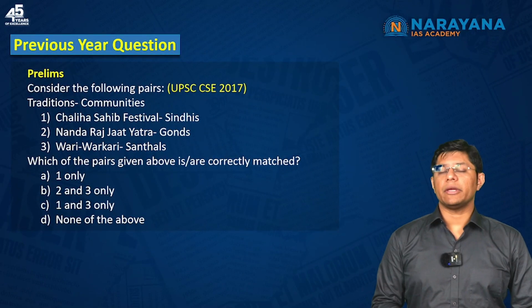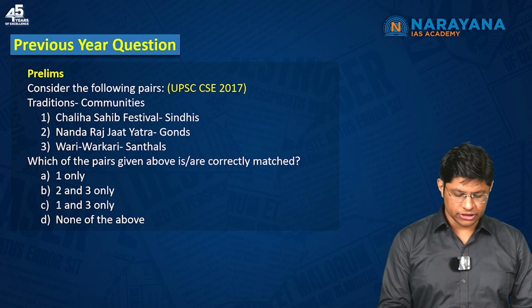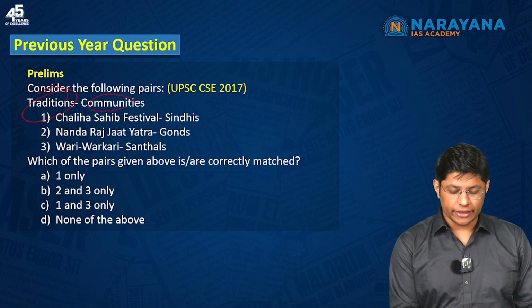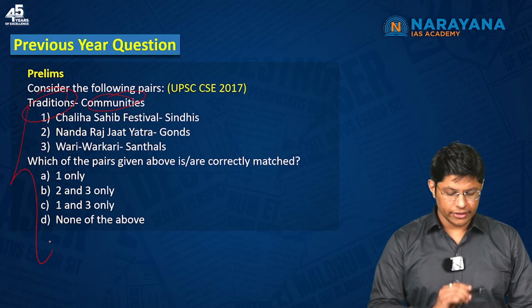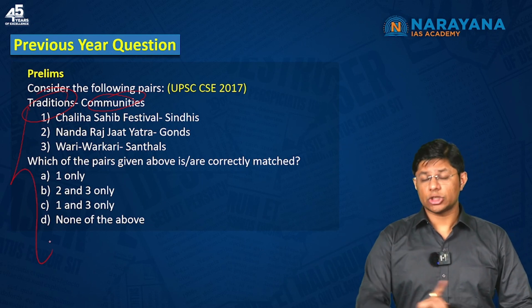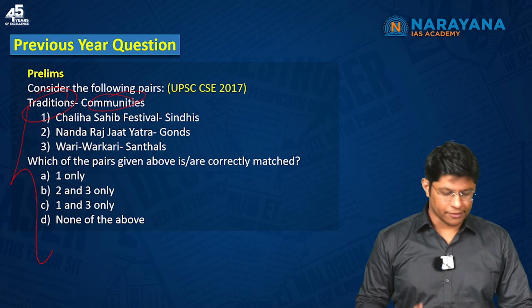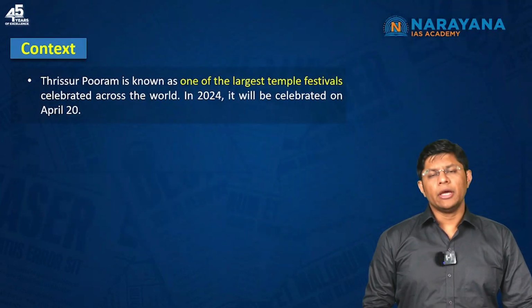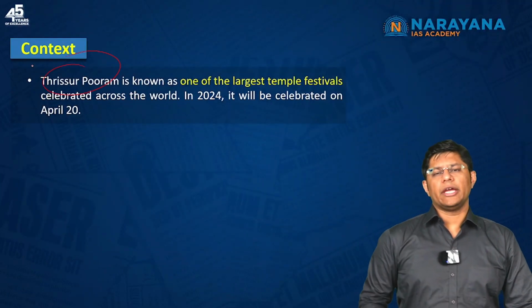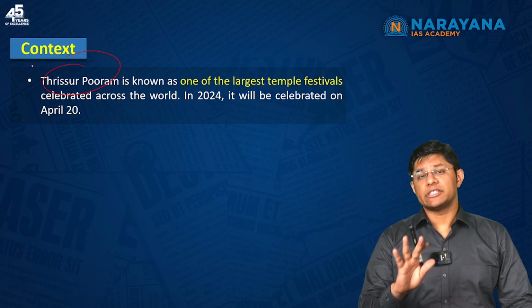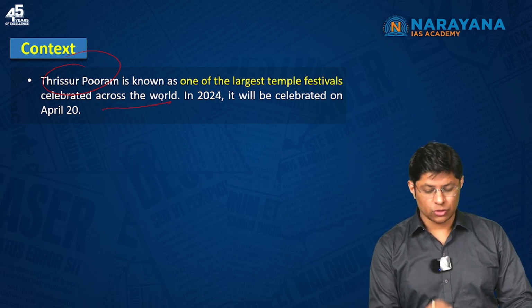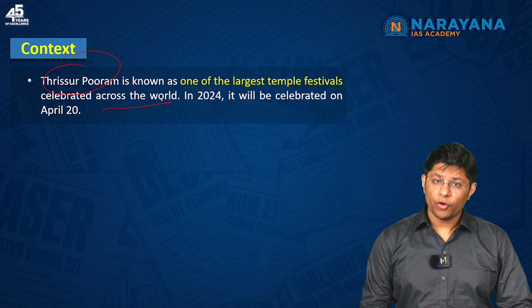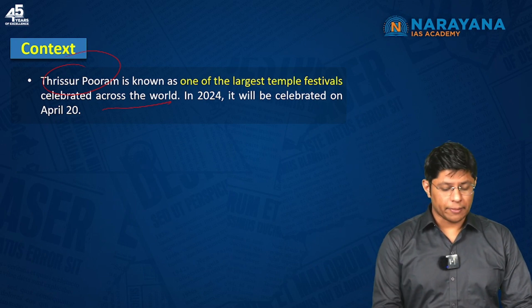Again, a question of this sort can be asked in the examination. For example, these are the traditions and these are the communities, and you have to match the correct pair, right? There's a reason such topics are important for your prelims examination. Now, Thrissur Pooram is known as one of the largest festivals celebrated not only in Kerala but across the globe. In 2024, it will be celebrated on April 20.